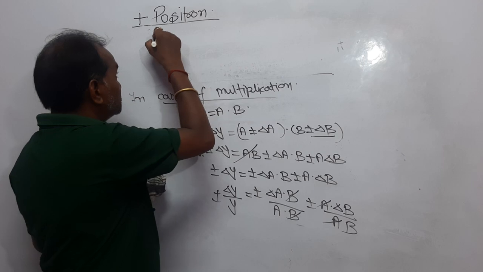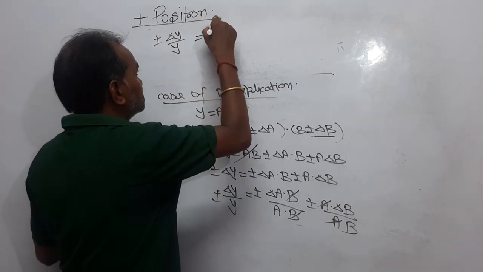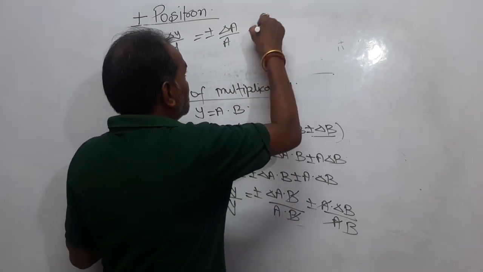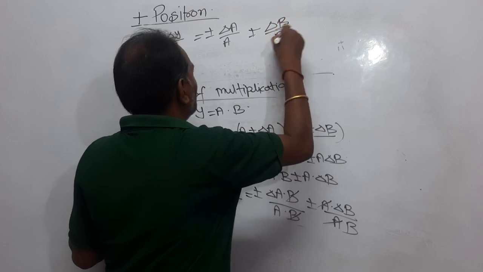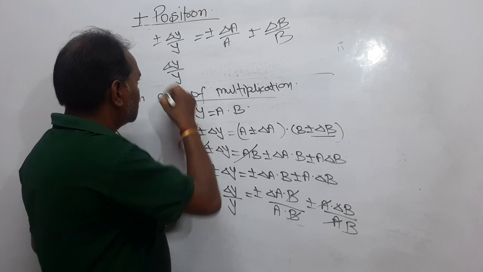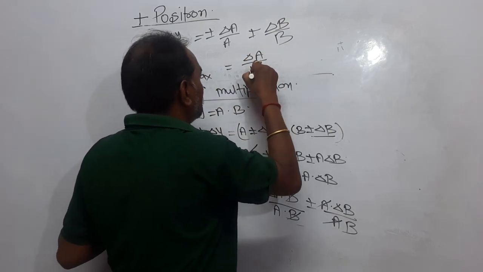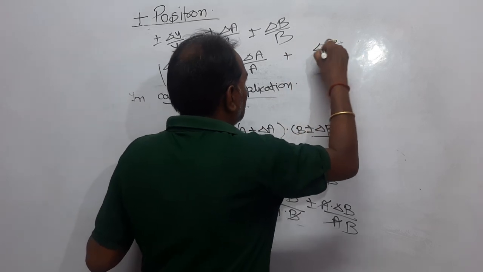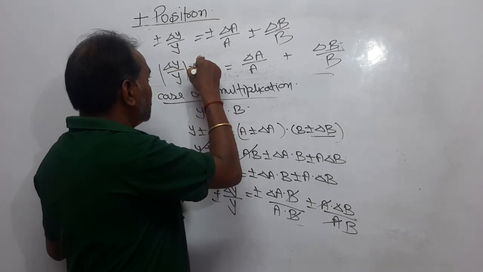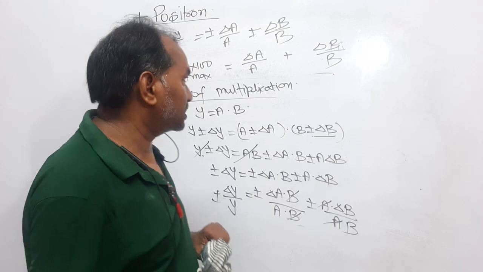That plus minus delta y upon y is equal to plus minus delta A upon A plus minus delta B upon B. Now you can get the maximum. This is relative error actually. This is the maximum value of error, that is delta A upon A plus delta B upon B. When you are considering the maximum possible value of error, and if you multiply by 100, this is the maximum possible percentage error in that experiment.